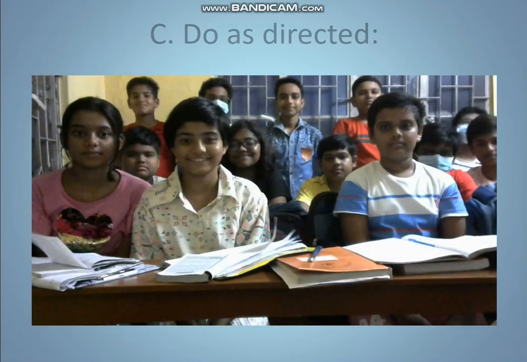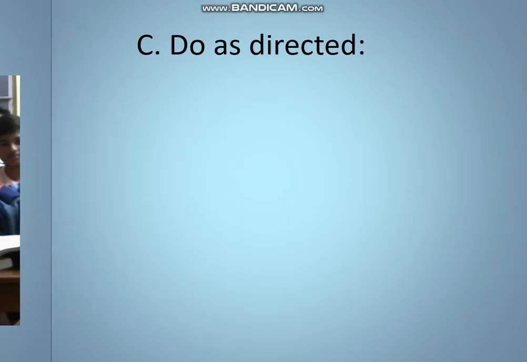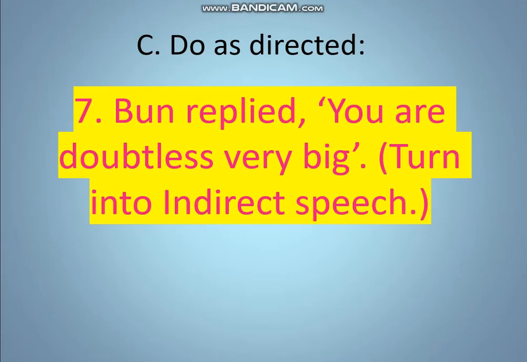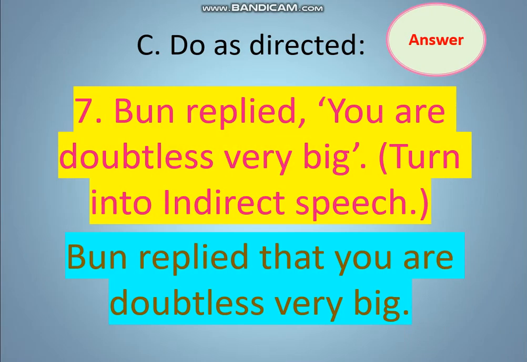Next, do as directed. Question number C. Number 7: One replied, you are doubtless very weak. It is the question you have been instructed to turn into indirect speech. The direct speech is given. Now you will turn it into indirect speech. Look at the answer. One replied that you are doubtless very big.